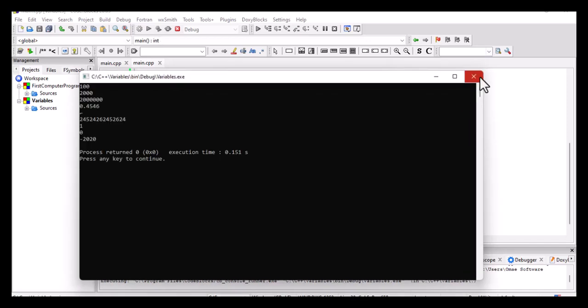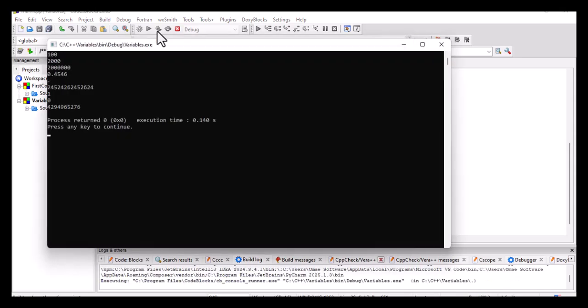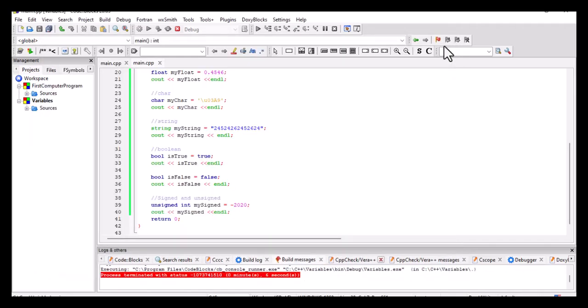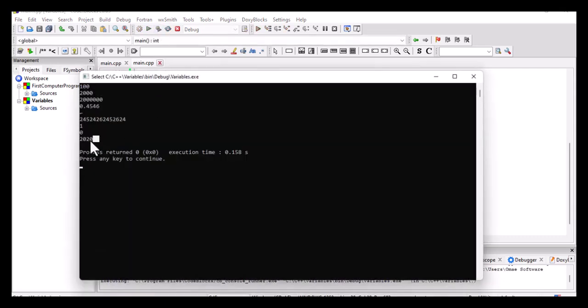But if I make an unsigned data type or numeric data type, it's a data type that only accepts positive numbers. So if I say unsigned, like that, if I make this one unsigned and try to compile it, it doesn't even display. The reason it doesn't show is because unsigned only shows positive numbers. But if I remove the negative and then compile, we're going to have the result there.